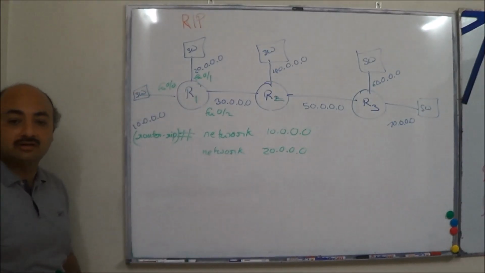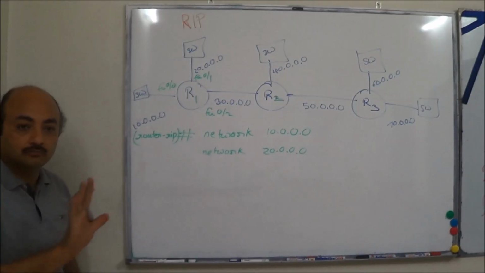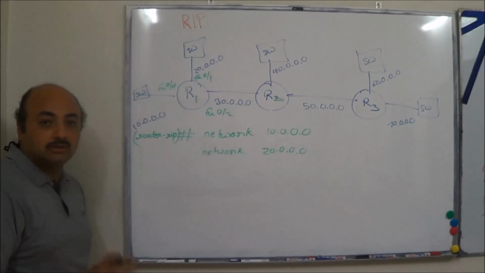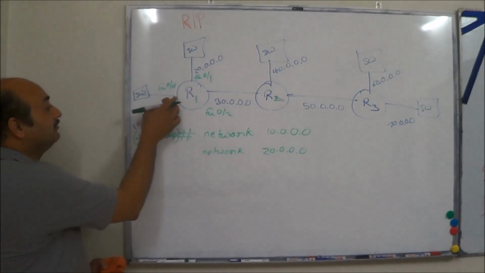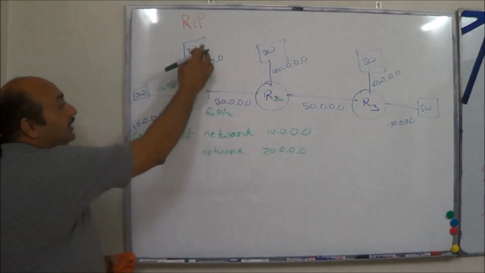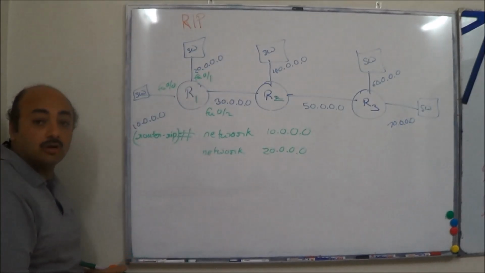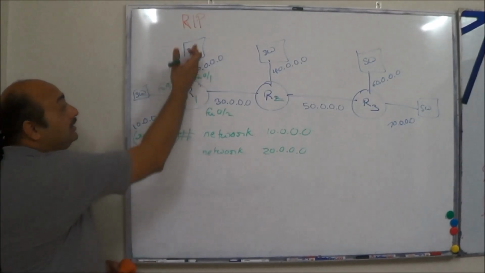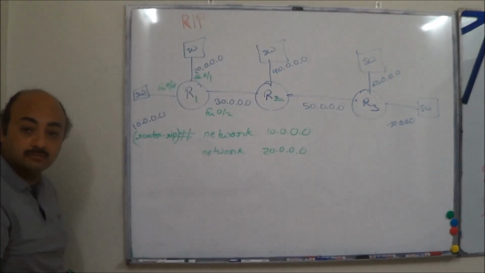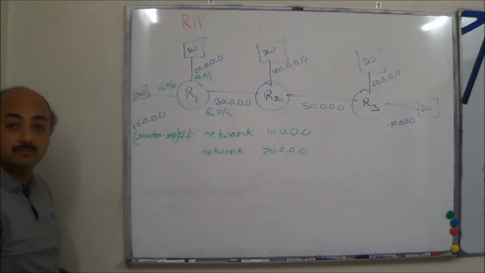What networks get advertised? Where? Is it that the 10 network gets advertised here, 20 network gets advertised here? Or is it like 10 and 20 network gets advertised here and 20 and 10 network get advertised here? Which one? Second one. Understand?